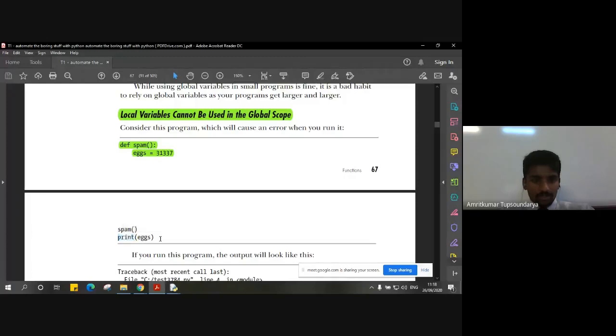The print statement is outside the function spam, so we will probably get an error that eggs is not defined, because though it is defined, it is defined in a local scope inside the spam function, which does not allow us to use the eggs variable outside it. That's why we say a local variable cannot be used in the global scope.